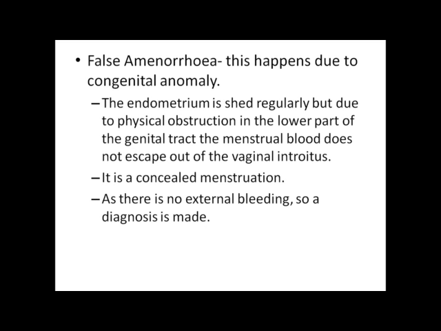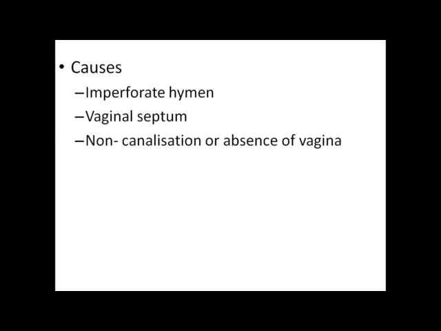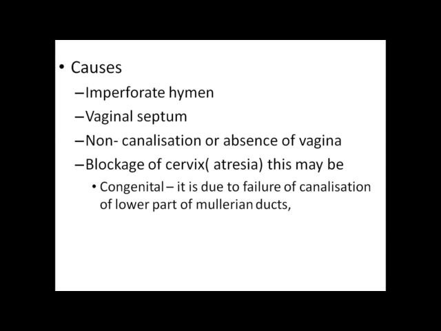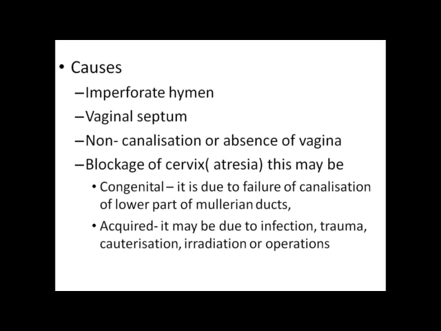As there is no external bleeding, the diagnosis is delayed. The causes may be imperforate hymen, vaginal septum, non-canalization or absence of vagina, blockage of the cervix or atresia. This may be congenital, due to failure of canalization of the lower part of the Mullerian ducts. Acquired, it may be due to infection, trauma, cauterization, irradiation or operations.